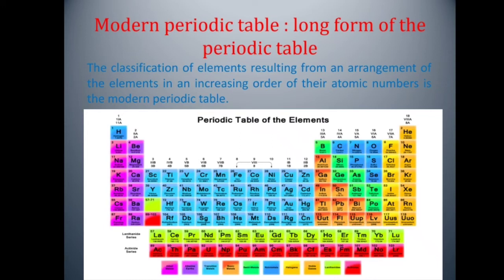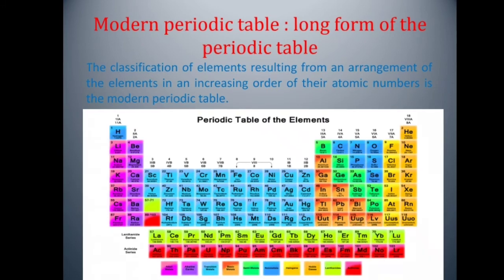The metalloid elements lie along the border of the zigzag line. All the metals lie on the left hand side of the zigzag line, while all the non-metals lie on the right hand side of it.